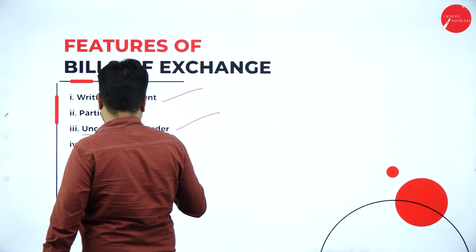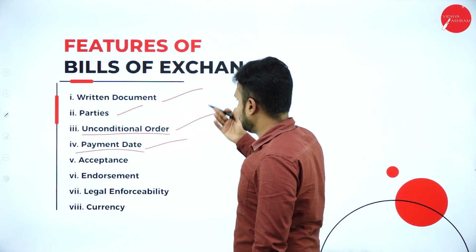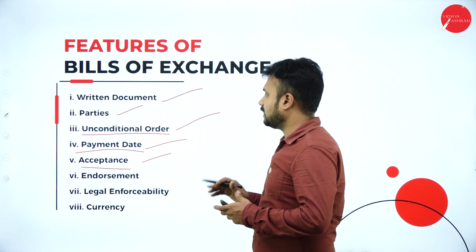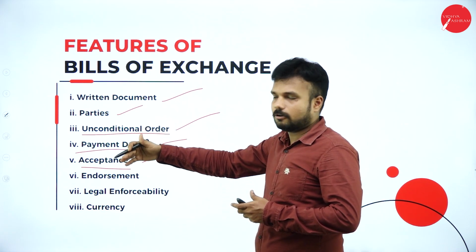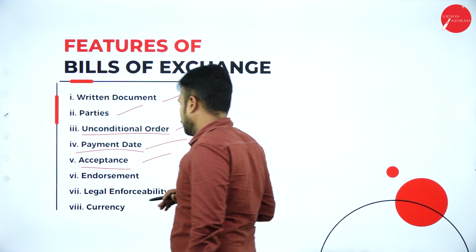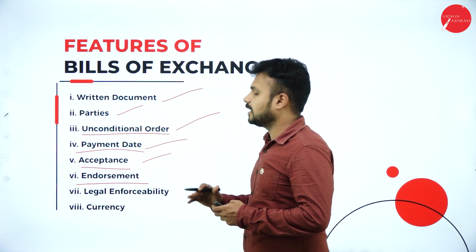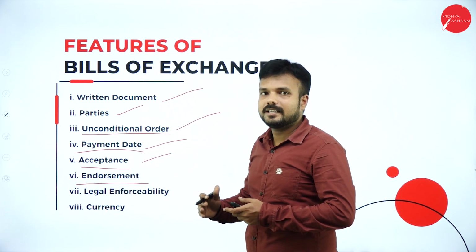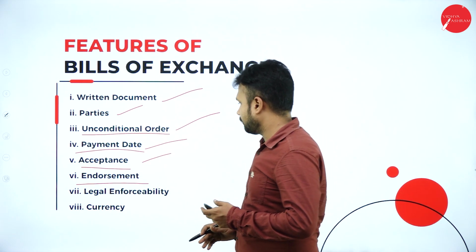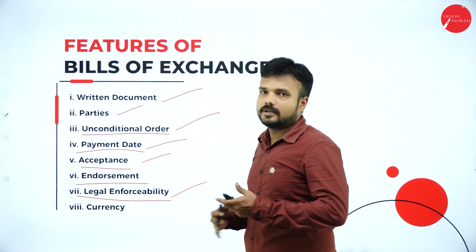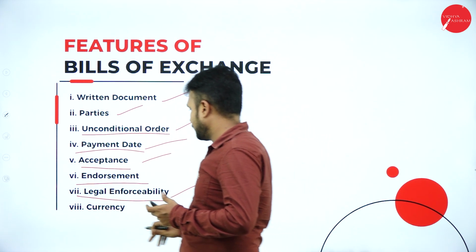Payment date. We are supposed to mention the payment date in a bill of exchange. Acceptance. There must be a clear and confident acceptance from the receiver. Endorsement. It is a formal way of completing all the formalities regarding the payee or payer. Legal enforceability. All the terms and conditions or the enforceability are going to be legal in nature.